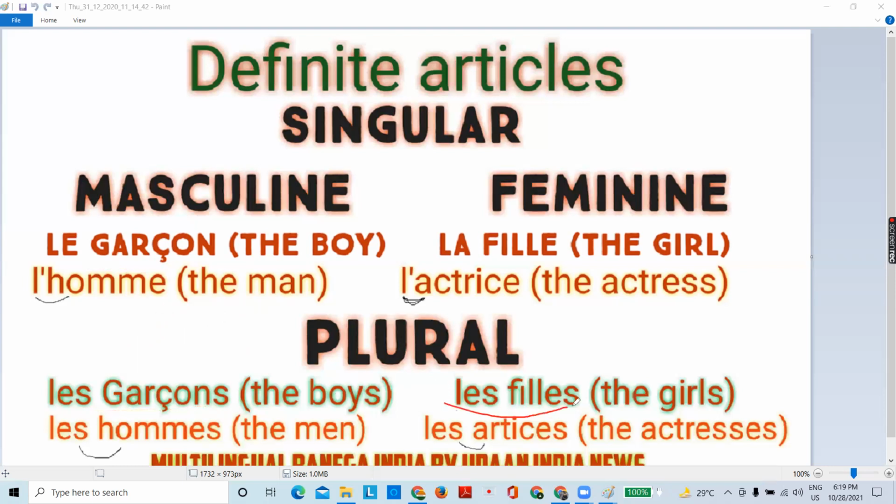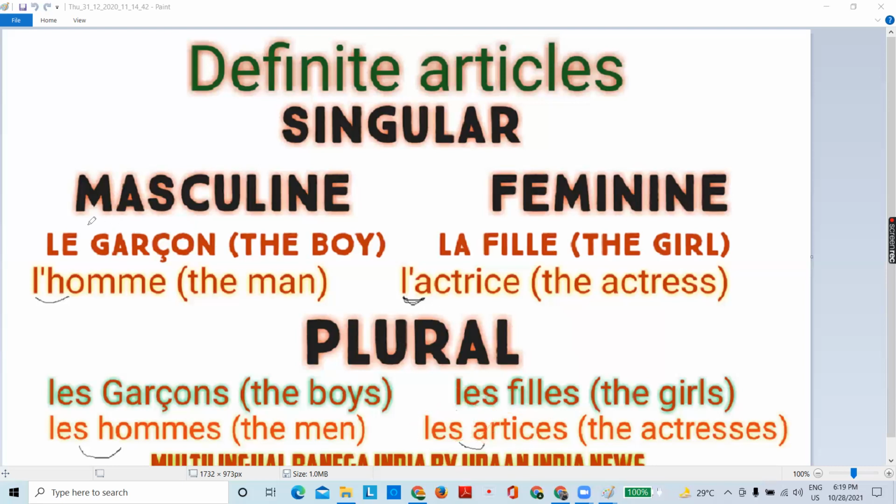Next, les filles, the girls. You can see here, la fille changes to filles, S is added, so it is plural. So now this la will become les. Same happening here, it was singular, but now we are saying les hommes, men, it is plural. So this L apostrophe will become les, because this is plural, so we will not give L apostrophe. Directly it will become les because it is plural.